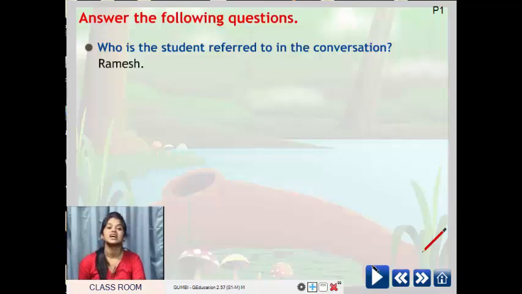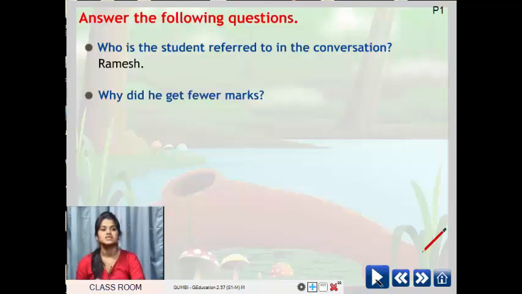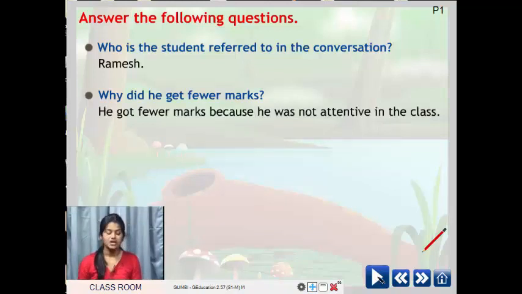Yes, he is Ramesh. Why did he get fewer marks? Very good. Because he was not attentive in the class. If he was attentive in the class, he would have scored good marks, right? So, he got fewer marks because he was not attentive in the class.